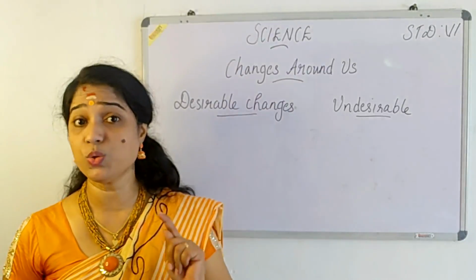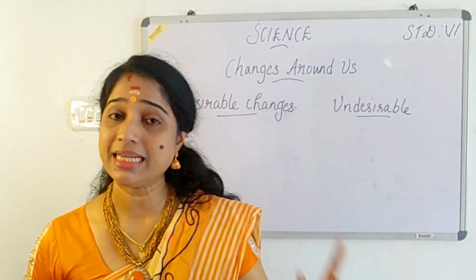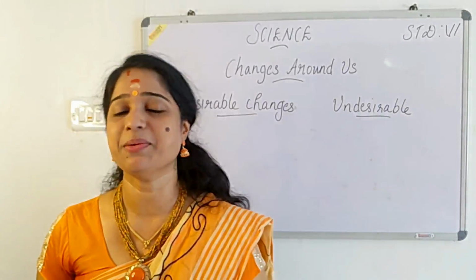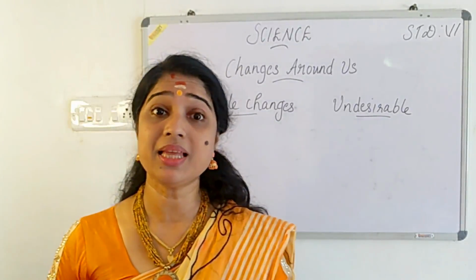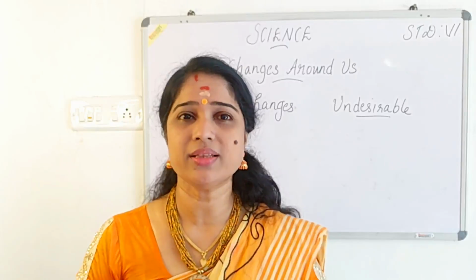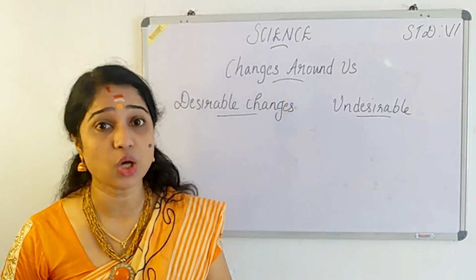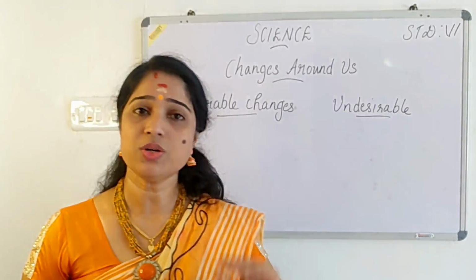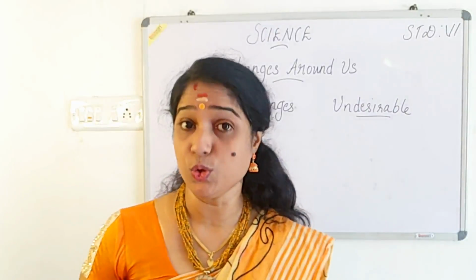Who can tell me the use of microorganisms? Think about our first chapter. We discussed microorganisms. They decompose. They are the decomposers. So some microorganisms help in the decomposition or decaying of waste, and such waste mixes with the soil and increases the fertility of the soil. From this we could understand that some microorganisms are useful.